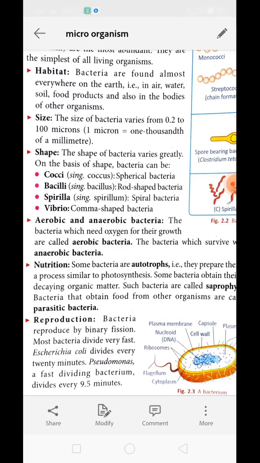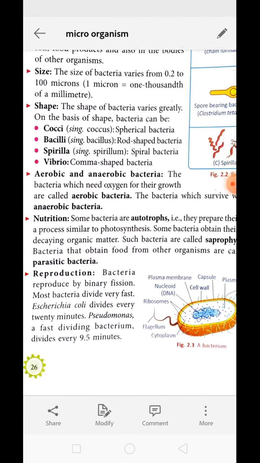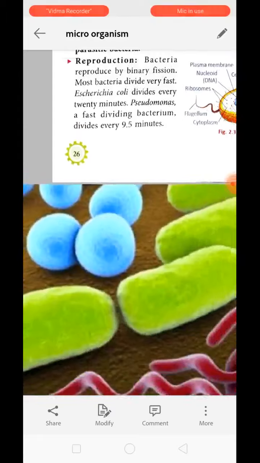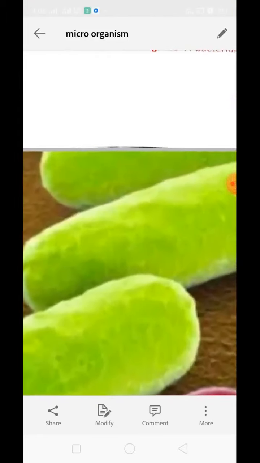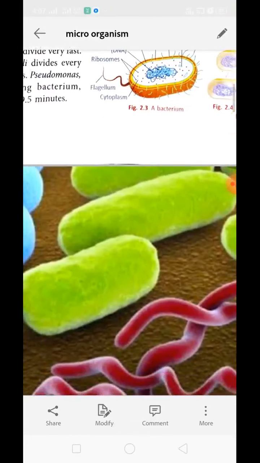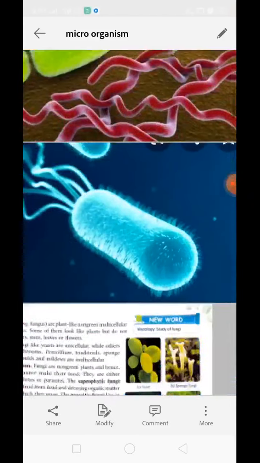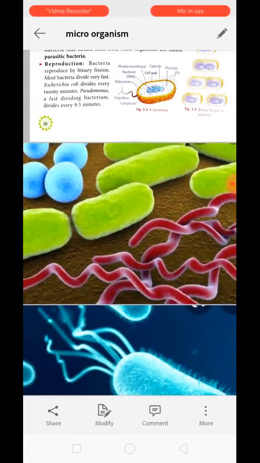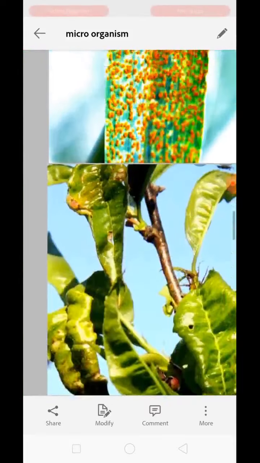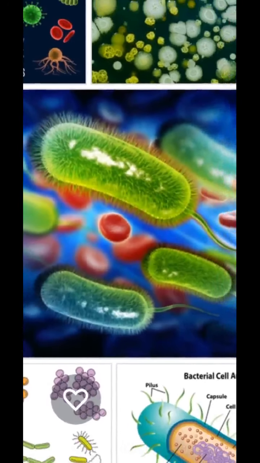Now shape. The shape of bacteria varies greatly. On the basis of shape, they can be cocci, bacillus, spirilla, and vibrio. See here, these are the circular shaped bacteria, called cocci. This is the bacillus. See, these are rod-like structures; rod-like bacteria are known as bacillus. This is the spirilla. They are like spirals. And what about vibrio? Vibrio is slightly bent.